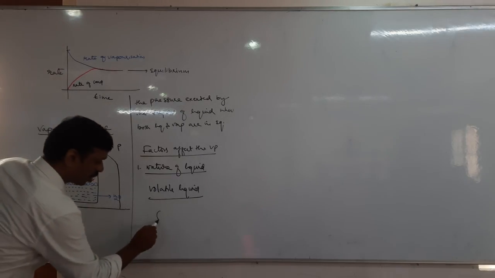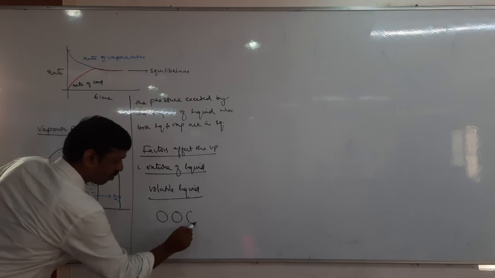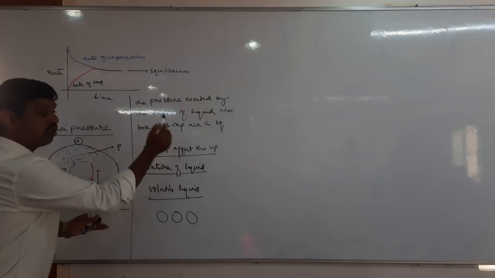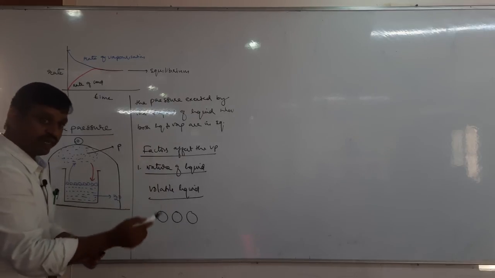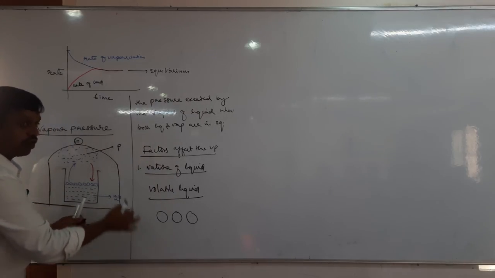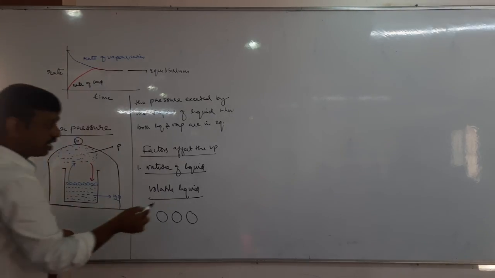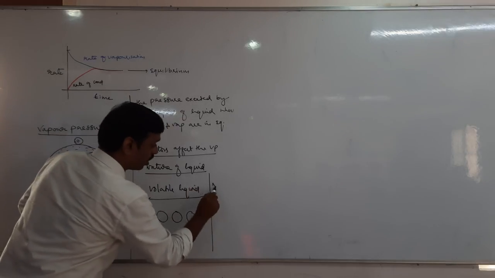In the case of these liquid molecules, they have very weak intermolecular forces of attraction. Therefore, they can easily escape into the vapor phase. That means they can convert from liquid state to vapor state very easily. So those liquids are called volatile liquids. Next, another type of liquid is non-volatile liquid.